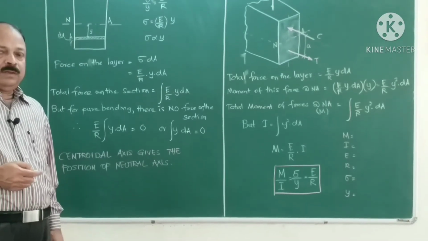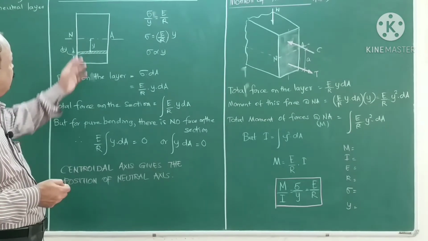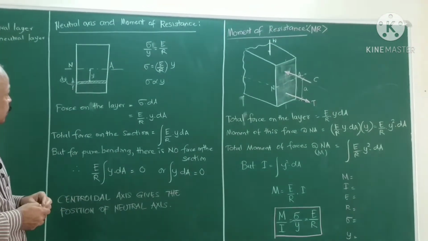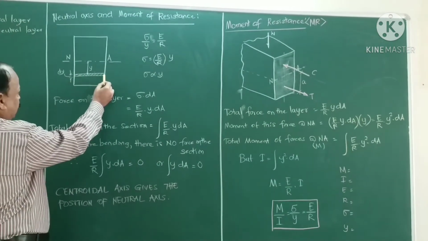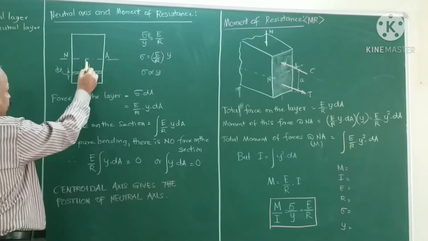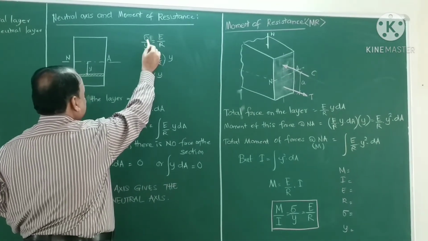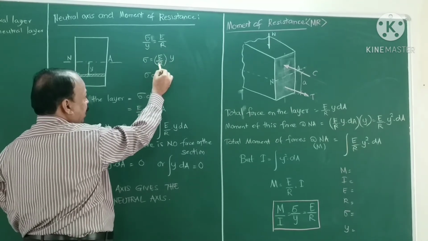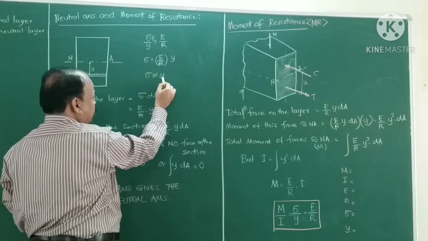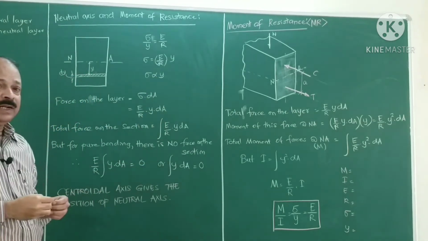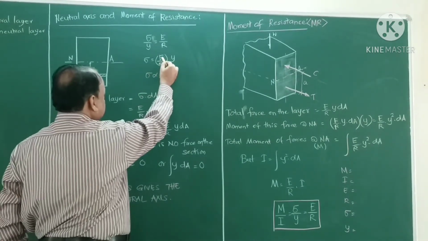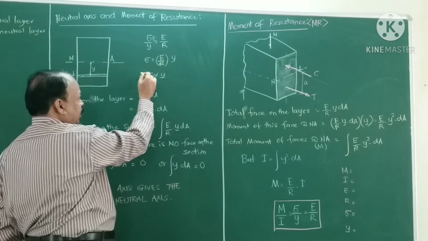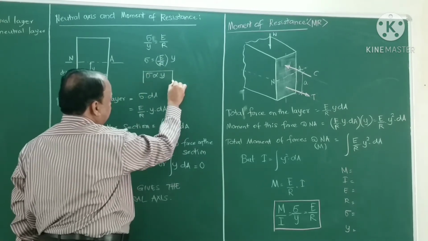Now we'll discuss how to find the position of the neutral axis and what the moment of resistance is. Consider a section at a distance y from the neutral axis. From the earlier relation, sigma by y is equal to E by r. So sigma is equal to E by r into y, that is, stress is proportional to the distance of the layer under consideration. Young's modulus is constant for the material, and for a particular bending, the radius of curvature is also constant. So stress is proportional to y.